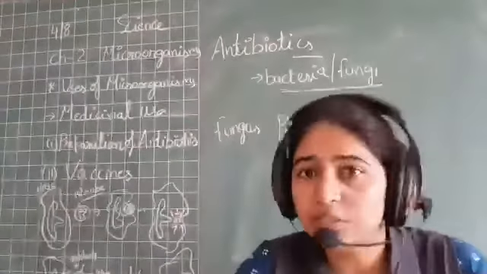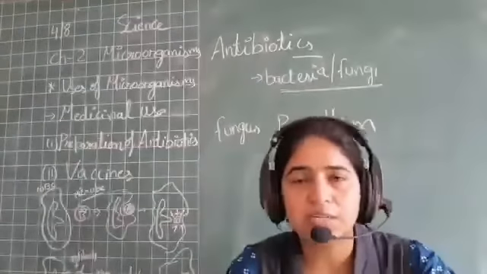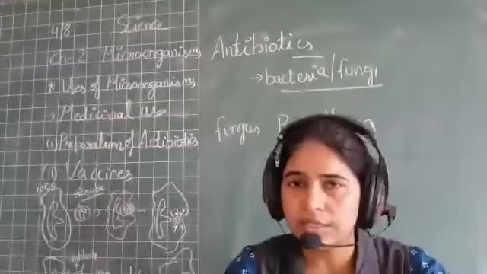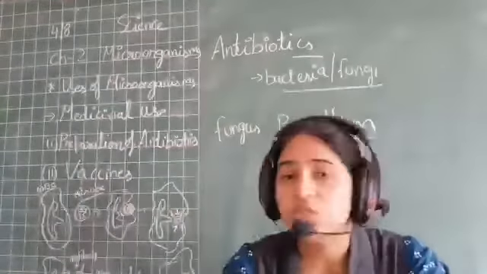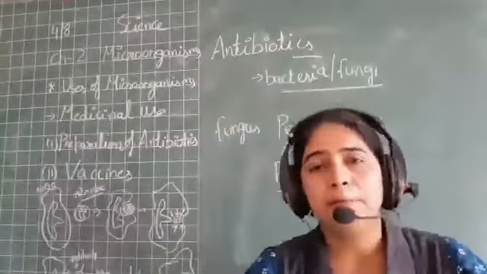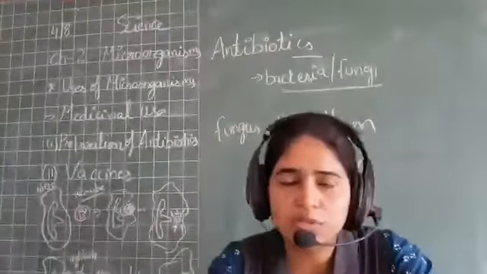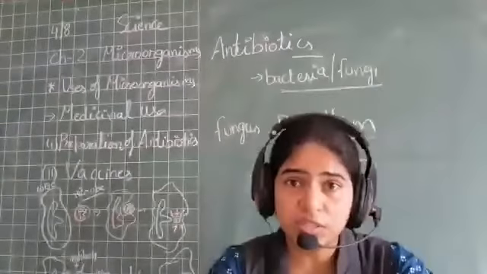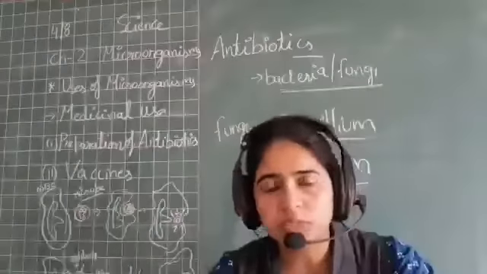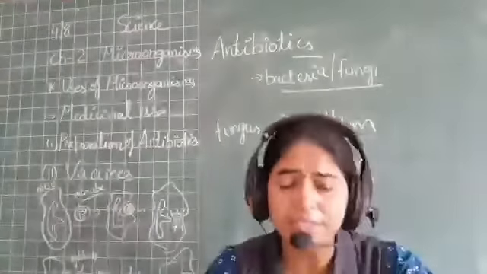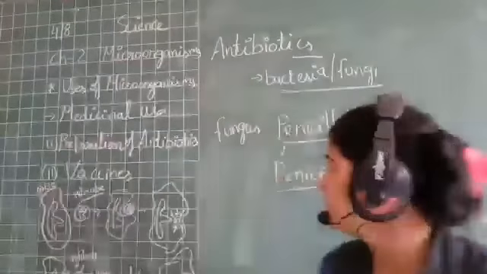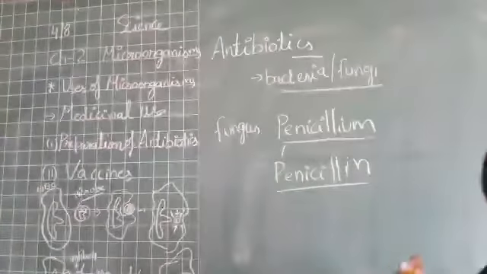We have heard the word penicillin. Penicillin, beta, is a medicine, okay? That is an antibiotic which has been prepared by the fungus penicillium. This was the first one discovered, the first produced, and it was produced by Alexander Fleming.